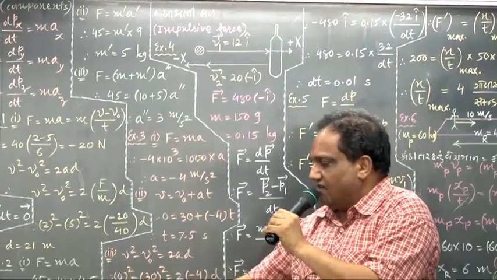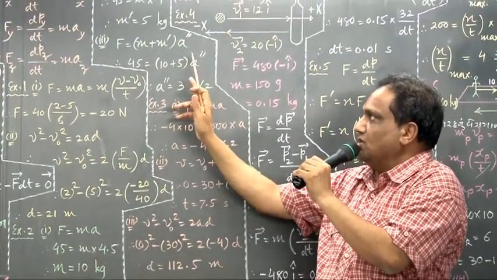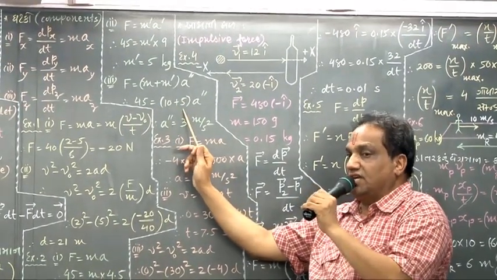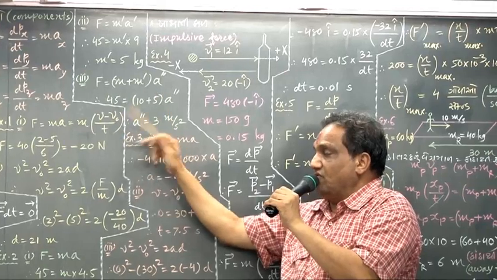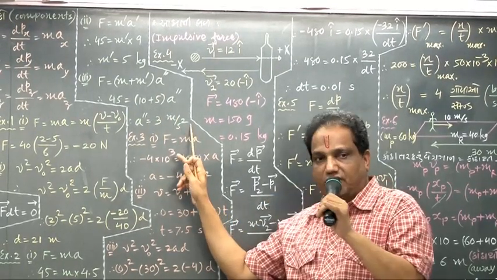The m value we had found out, 10 kilogram. What about m dash? 5 kilogram, into A double dash. So 45 equals 10 plus 5, that is 15, into A double dash. 45 upon 15, that is 3. And the unit of acceleration is meter per second square. Okay.